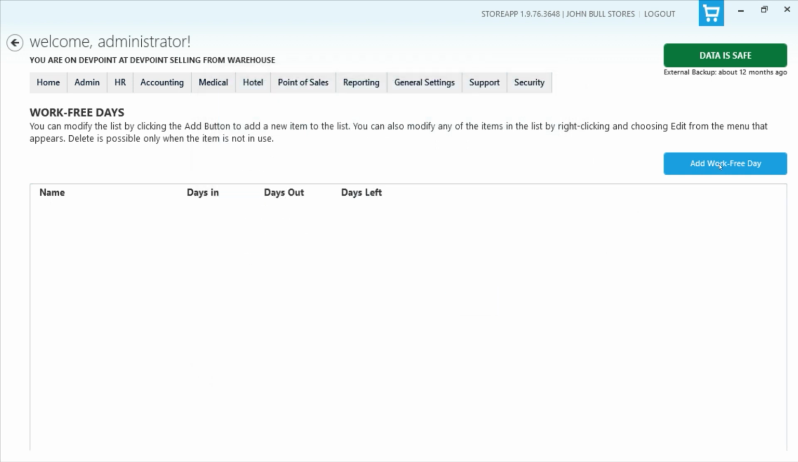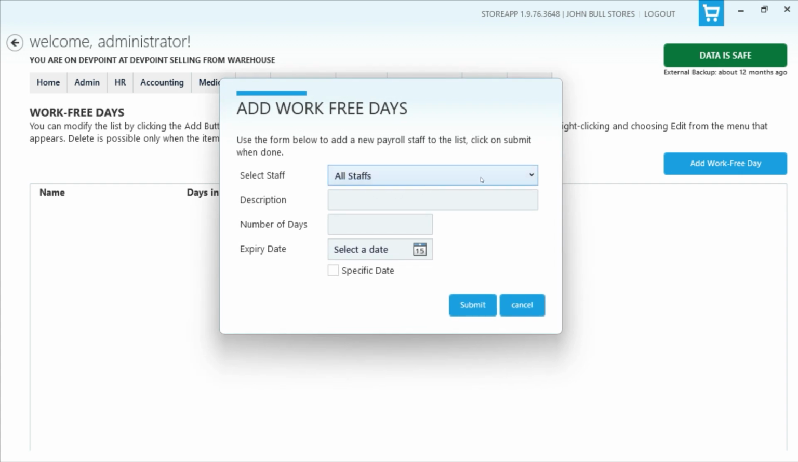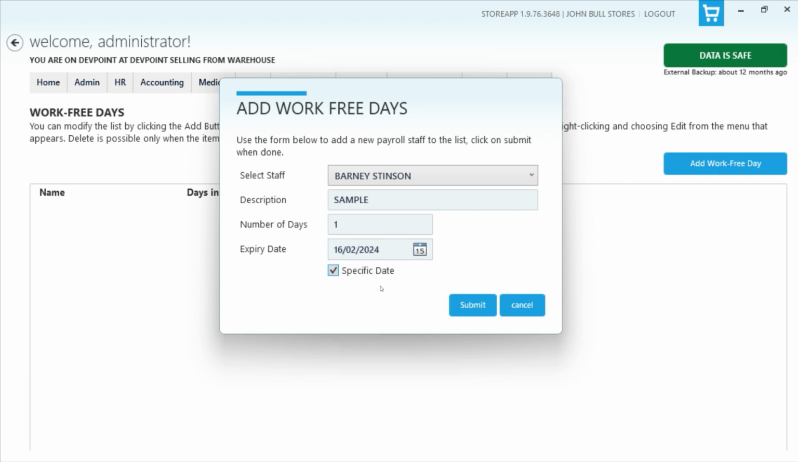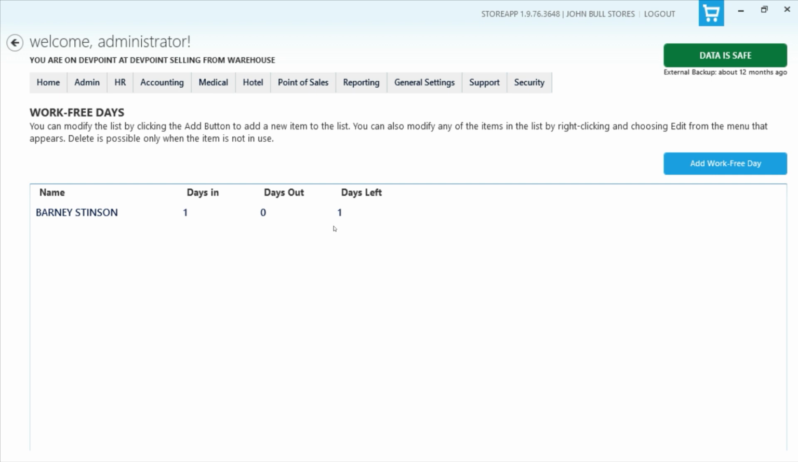So I can just go ahead and add one. For this staff, let me give the staff just one day, let me just say sample, and then I'll say 1 day for the 16th, just like I did, and then specific, and then you can see that they have a number of days. I can add as many.